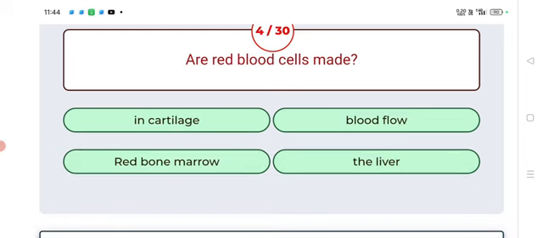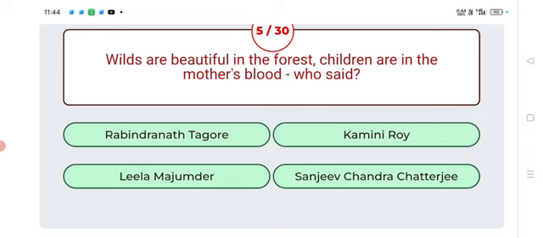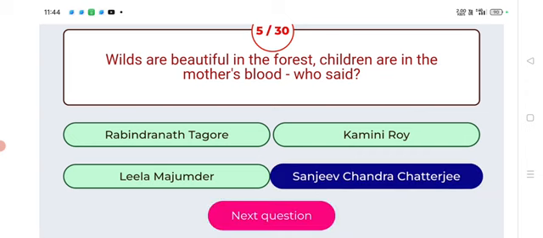Where are red blood cells made? Answer: red bone marrow. Red blood cells are made from red bone marrow. Next. Wilds are beautiful in the forest. Children are in the mother's blood. Who said? Answer: Sanjeev Chandra Chatterjee. Sanjeev Chandra Chatterjee said. Next.